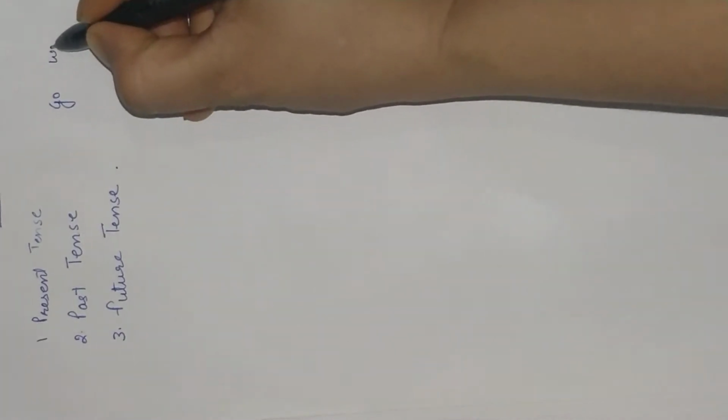In present tense, the verb go refers to the present time. The verb is referring to the present time. You know, there are three types of verbs. You can just see go, went, gone. If we take this example, go means it refers to the present time.